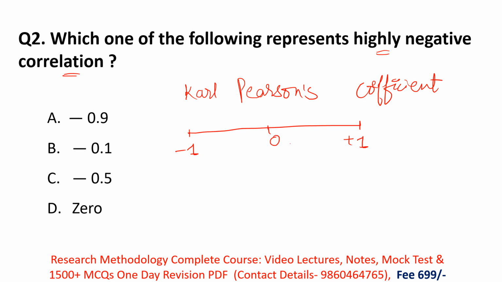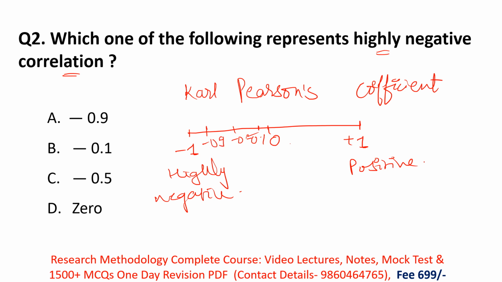Okay, -1 means there is a highly or perfectly negative correlation between the variables. +1 means there is a highly or perfectly positive correlation between the variables. Okay. So on this measuring scale, remember, after 0 what will come? -0.1, -0.2, -0.3, -0.4, -0.5, -0.6, -0.7, -0.8 and -0.9. Then after that -1 will come.